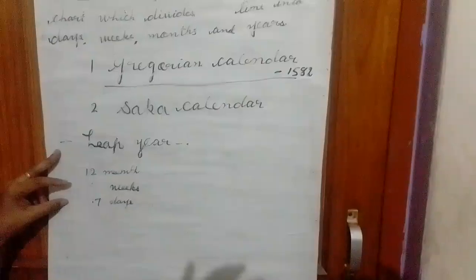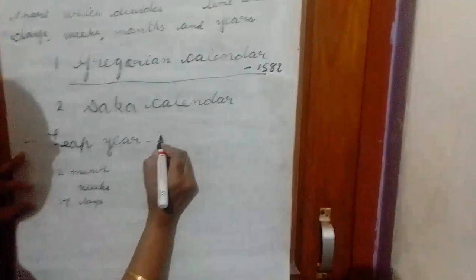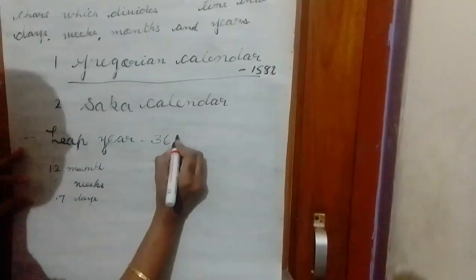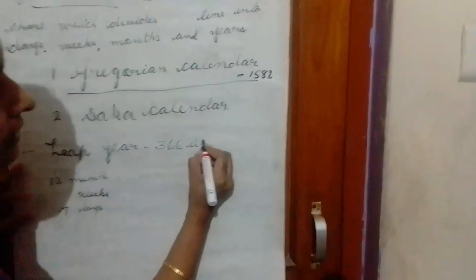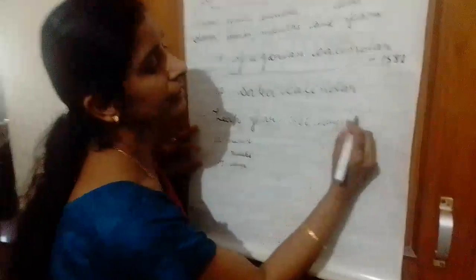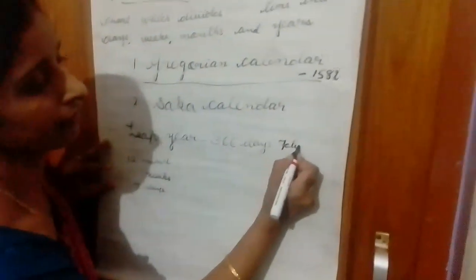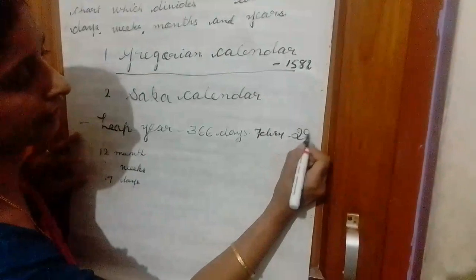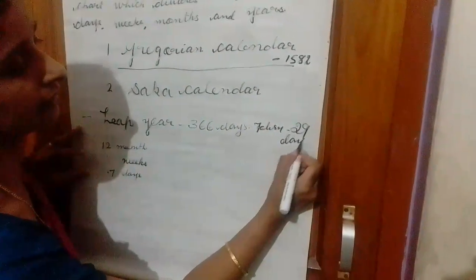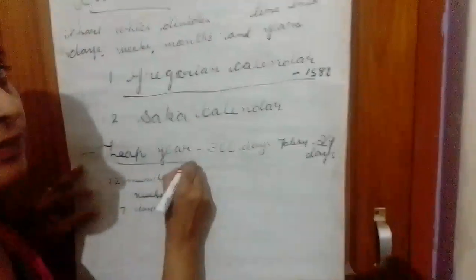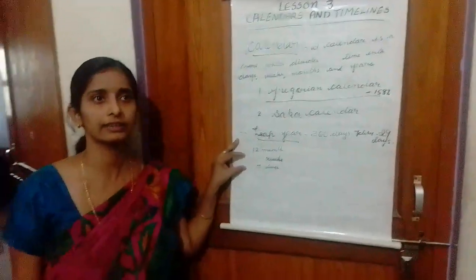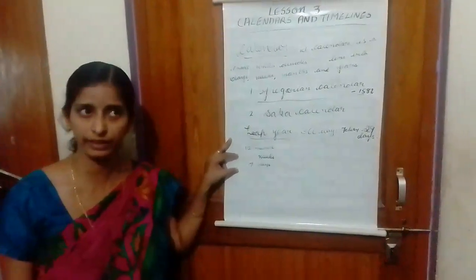So what is a leap year? A leap year has how many days? 366 days. 366 days means February has 29 days. Only 365 days are counted in a year.